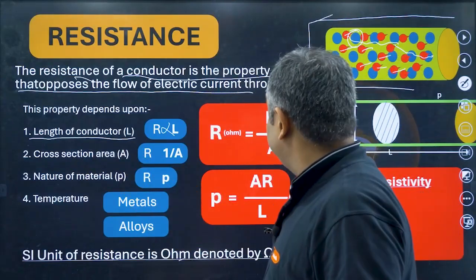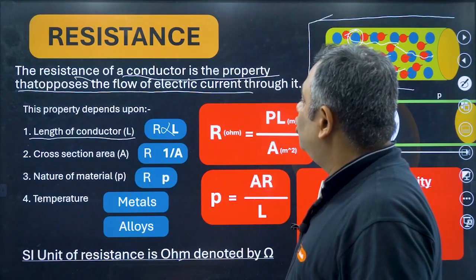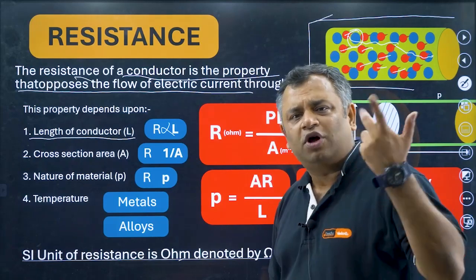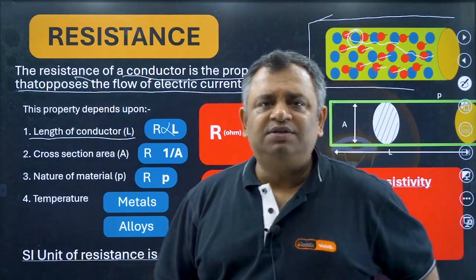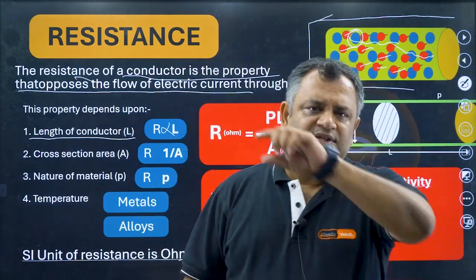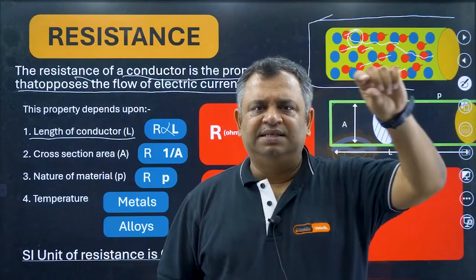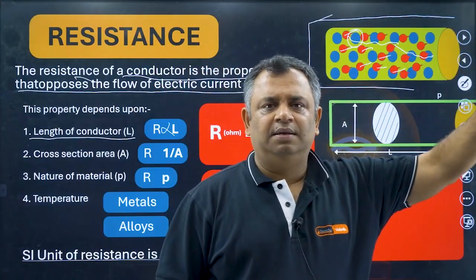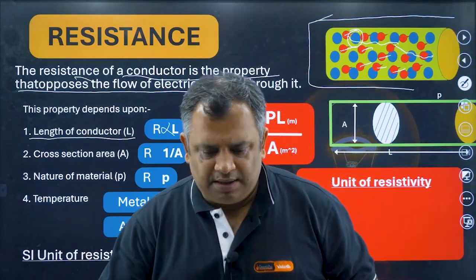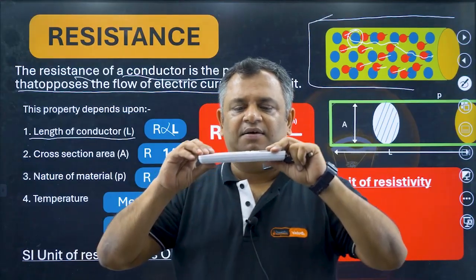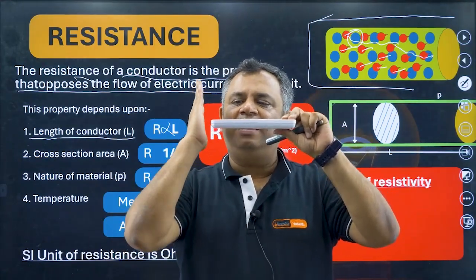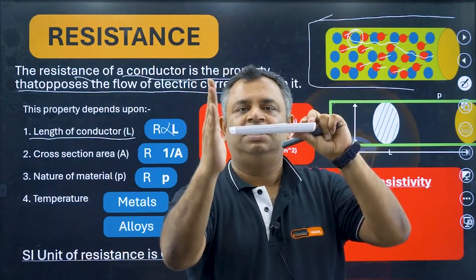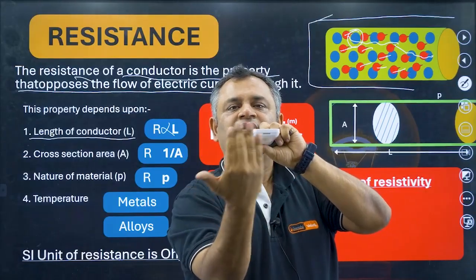Then, the other thing which the resistance depends upon is the cross section area. Now, what is cross section area? Say there is this wire. Now in this wire, if I cut this, then I'll have this surface.